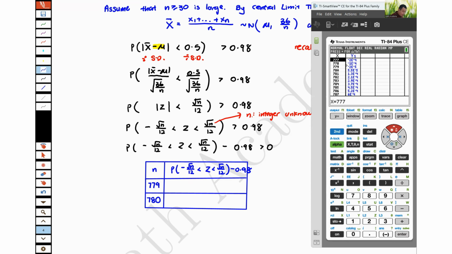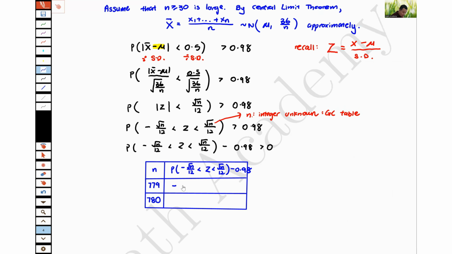So at 779, you see that there's a negative. To be exact, you can actually move the cursor across to that position. Then you can see the more SF solution. Okay, so this is minus 2.49 times 10 power minus 5. So let's code that: minus 2.49 times 10 to the power minus 5.